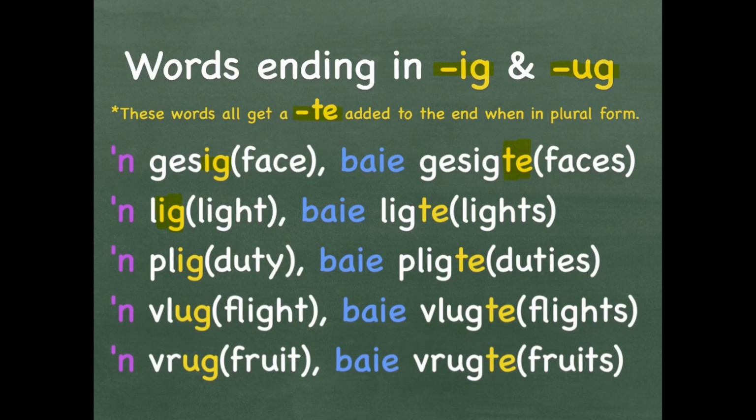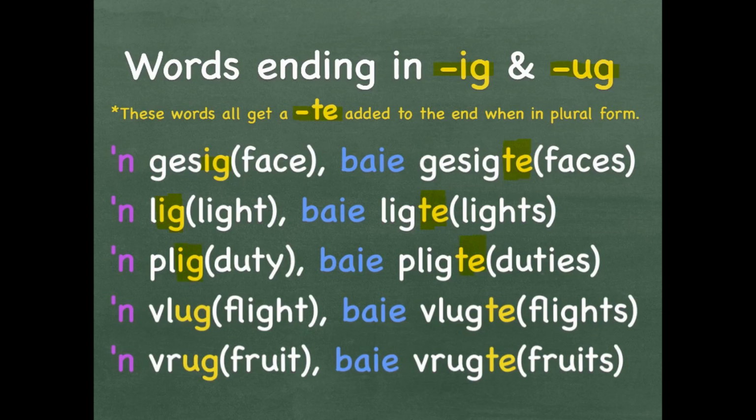Baie ligte is more than one light, lights. A plig, IG at the end, is a duty. Baie pligte is more than one duty, duties.